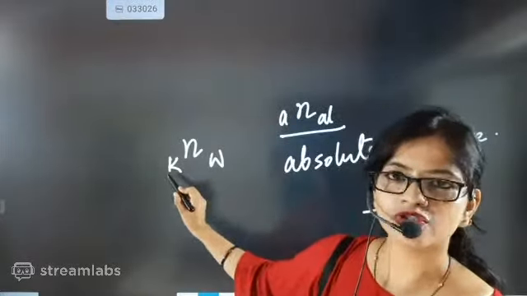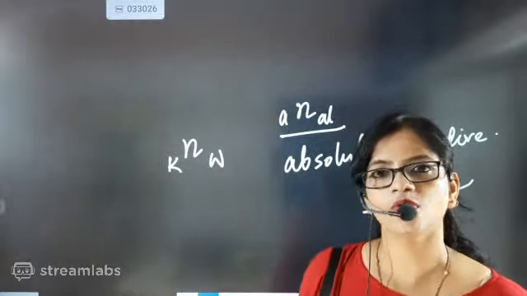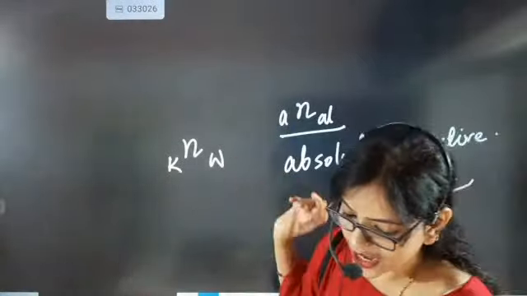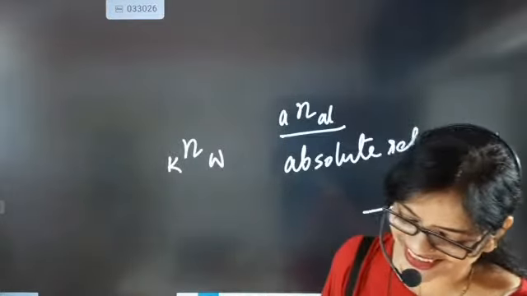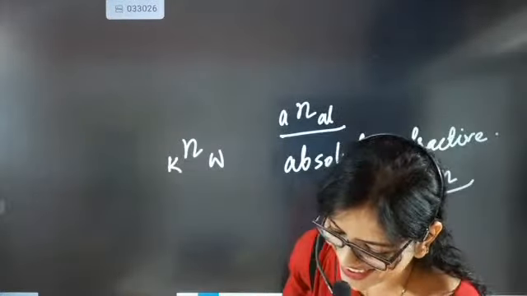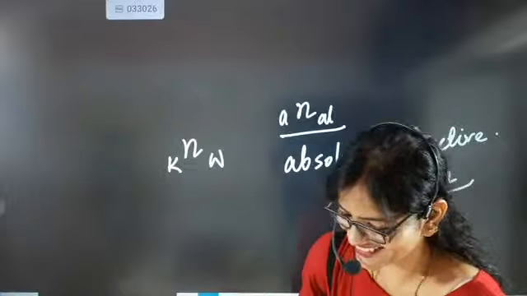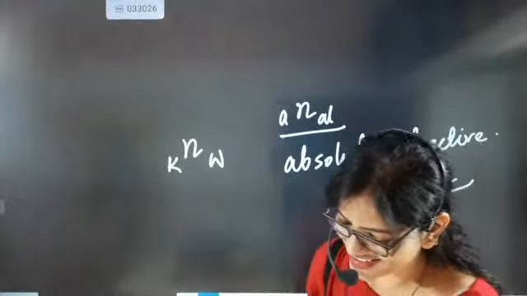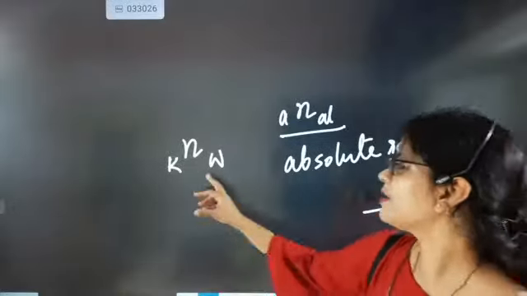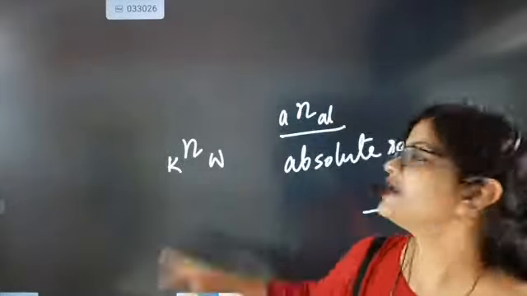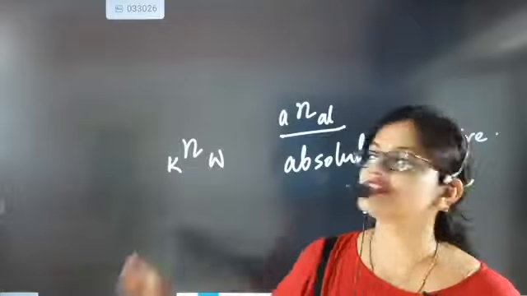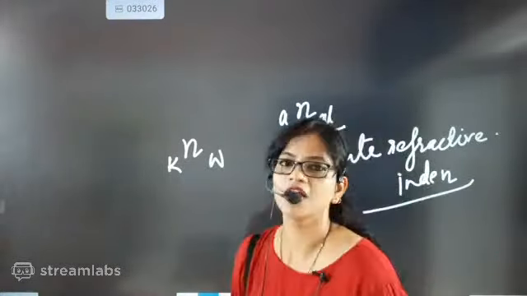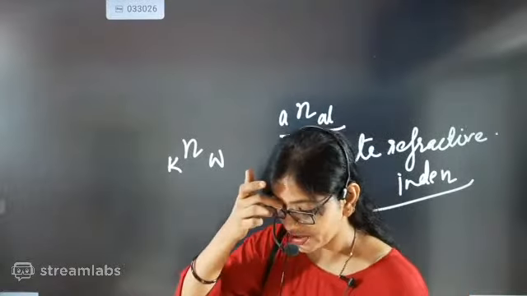K stands for kerosene and W stands for water. Okay, W stands for water. Now beta, K stands for kerosene and W stands for, absolutely correct, Sudarshan. Super Rashri. See, Rashri is going relative, absolutely, beta. Now how to read this one? Refractive index of water with respect to kerosene. Refractive index of water with respect to, beta, kerosene.